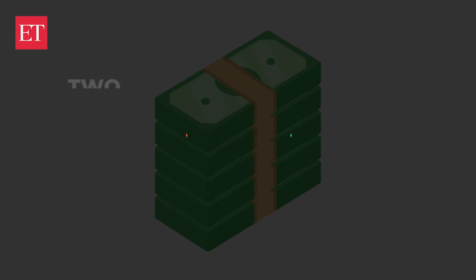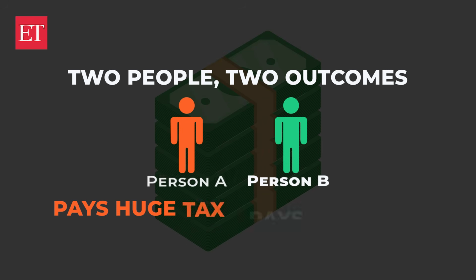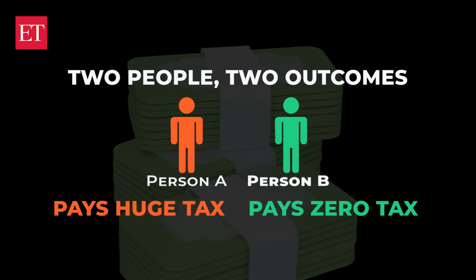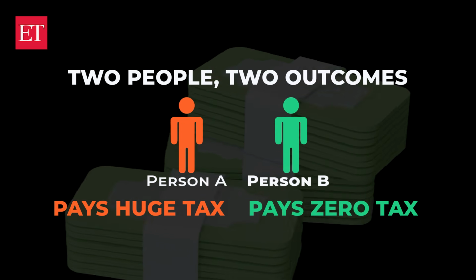Two people sell long-term assets. Both make big gains, but one pays huge taxes while the other pays zero tax. How? Watch the full video to know how.